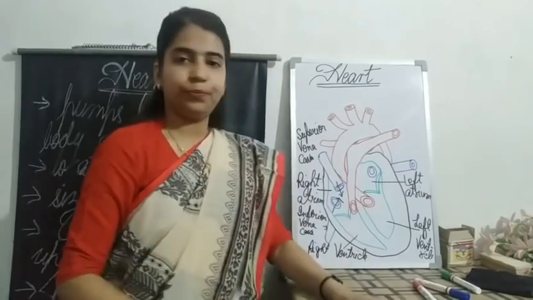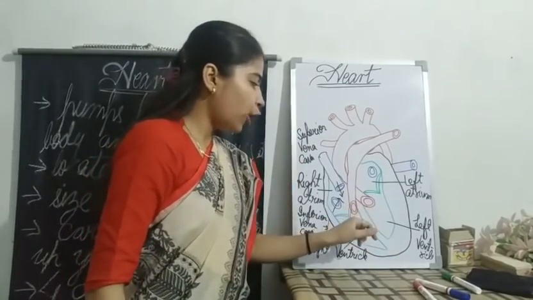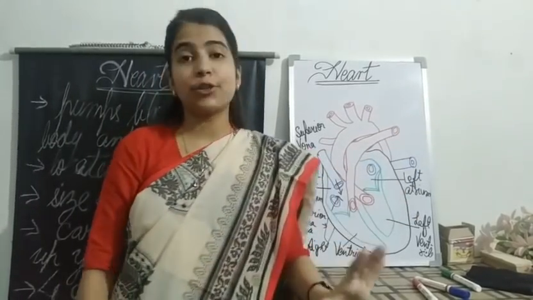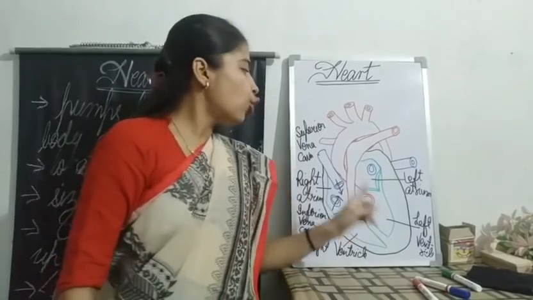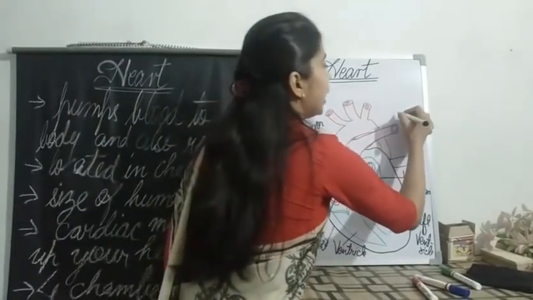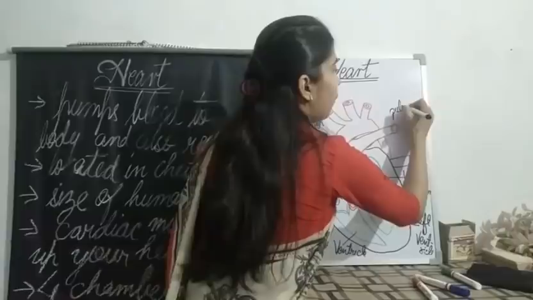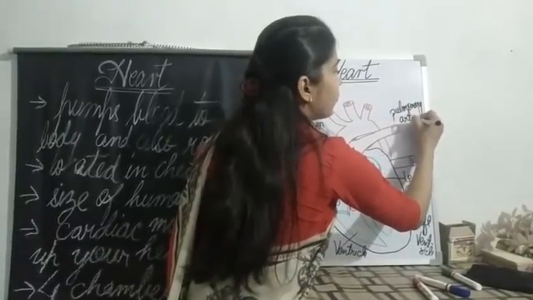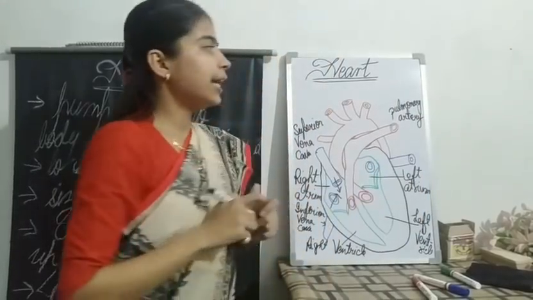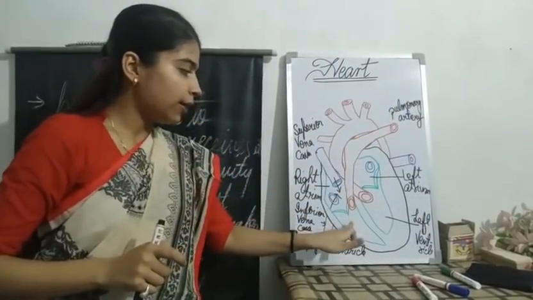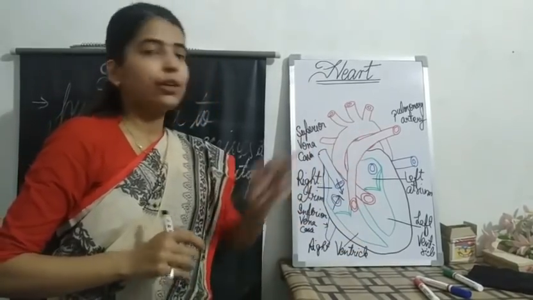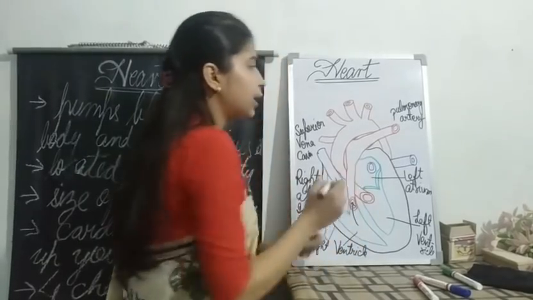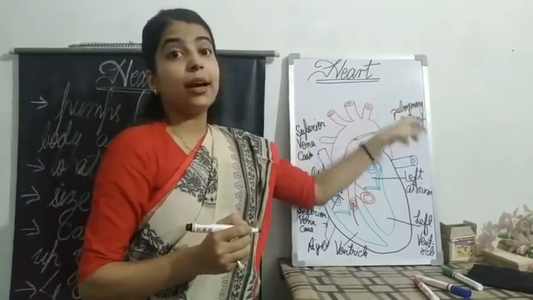From your right ventricle, a red tube is coming out. That means it has to be an artery. Which kind of artery? Pulmonary artery. The pulmonary artery will be moving from your right ventricle and taking the impure blood.